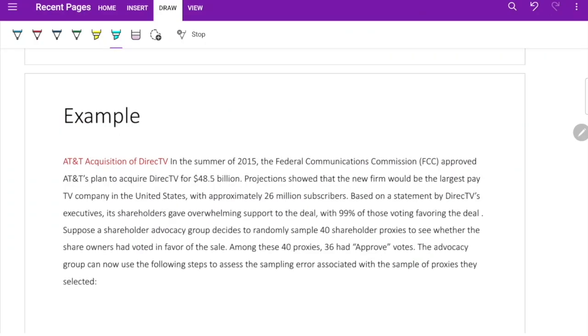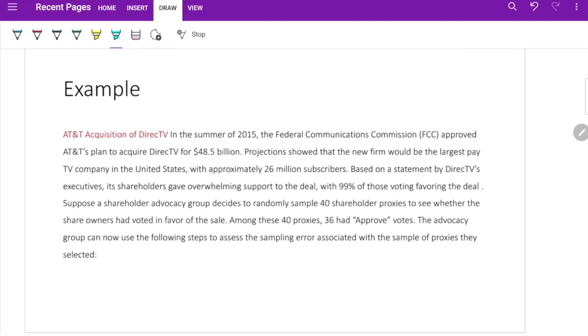Example. In summer of 2015, FCC approved AT&T plan to acquire DirecTV. Predictions showed that the new firm would be the largest pay TV company in the States, with approximately 26 million subscribers. Based on the statement by DirecTV's executives, its shareholders gave overwhelming support to the deal, with 99% of those voting favoring the deal. So you have 99% of the population. So this is my P, the population proportion. It's a proportion. It's 99%.